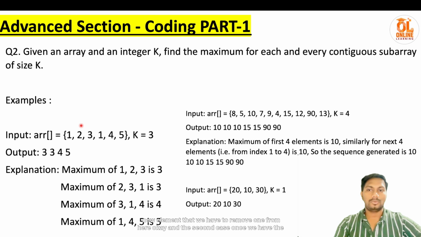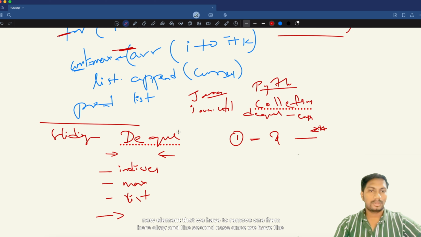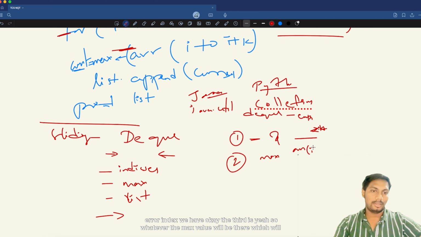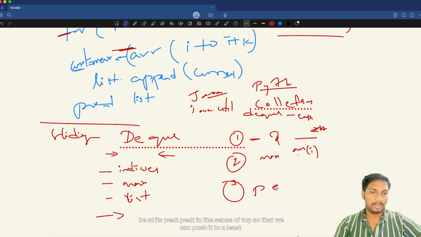We have to pick up a new element, and we have to remove 1 from here. Okay, and in the second case, once we have the elements in the DQ, we have to make sure those are maxed as per the current array index we have. The third is, whatever the max value will be there, which will be at its peak, in the sense the top, so that we can push it to a list.